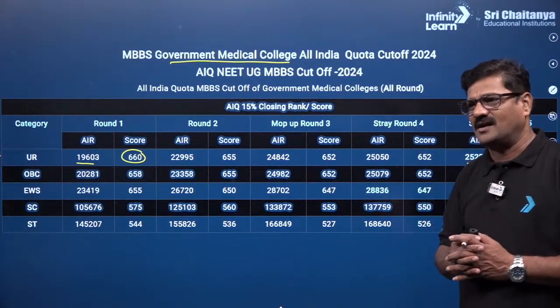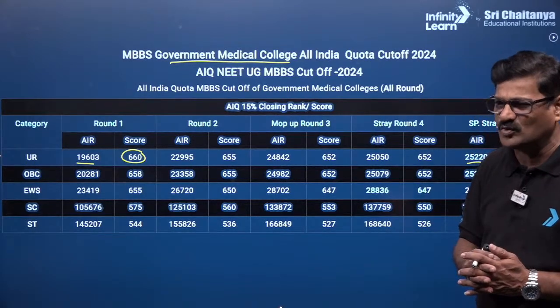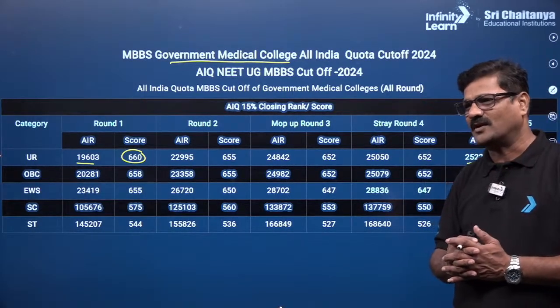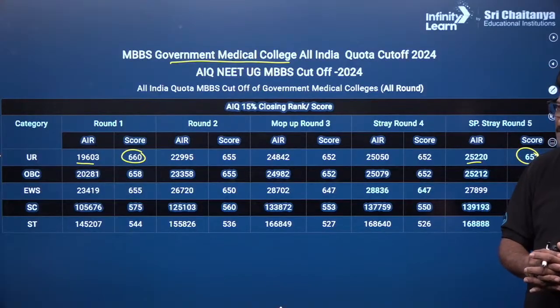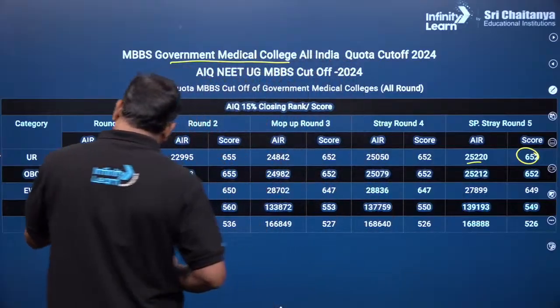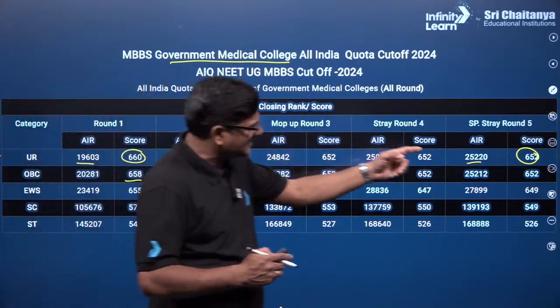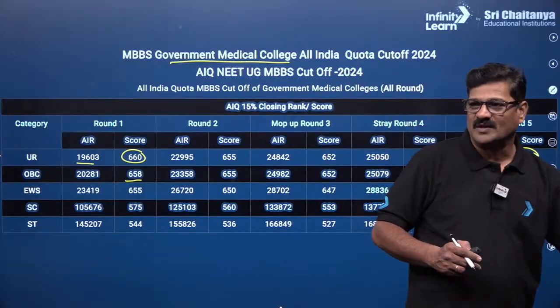Okay, RR 390 SC Karnataka, yes, SC Karnataka is a little difficult. It is difficult and you have to wait for a couple of rounds to check your luck. So for OBC, 660 or 658 makes no difference, and it ended up at the same 652.